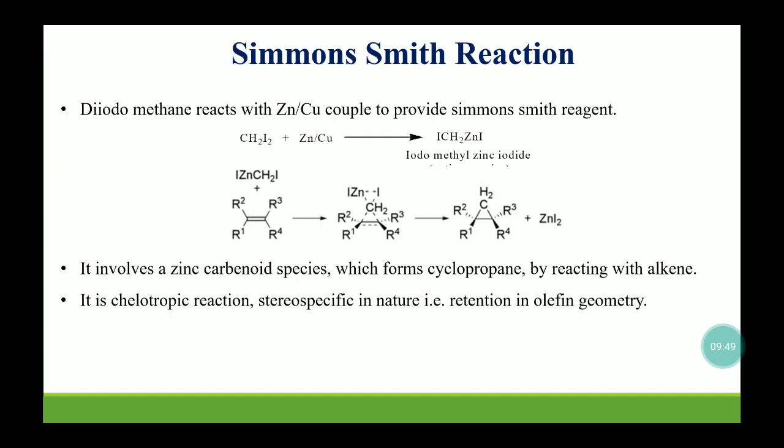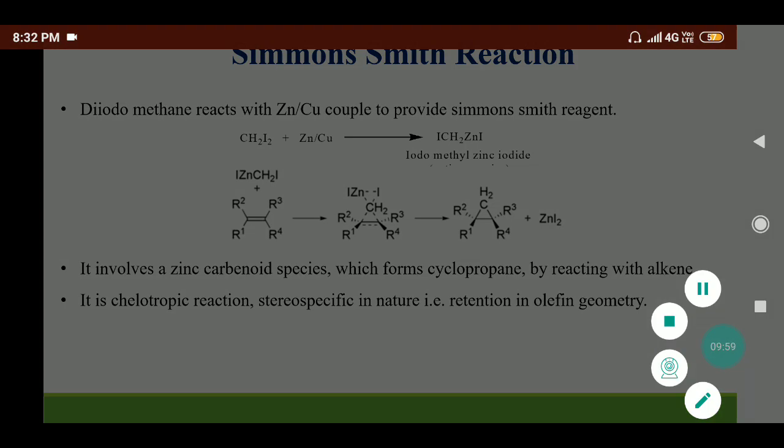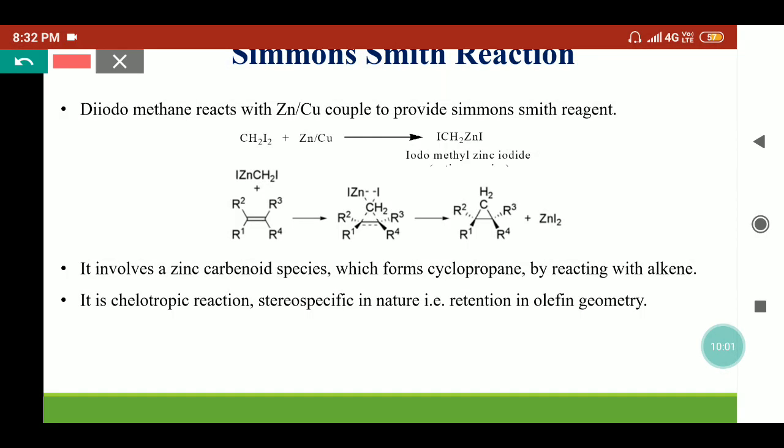Further, olefins can react with organozinc species and can provide cyclopropane derivatives. This reaction is known as the Simmons-Smith reaction. When diiodomethane reacts with the zinc copper couple, it gives iodomethyl zinc iodide, which is the active species, and it is known as the Simmons-Smith reagent. This reacts with the alkene moieties and provides the cyclopropane derivative.